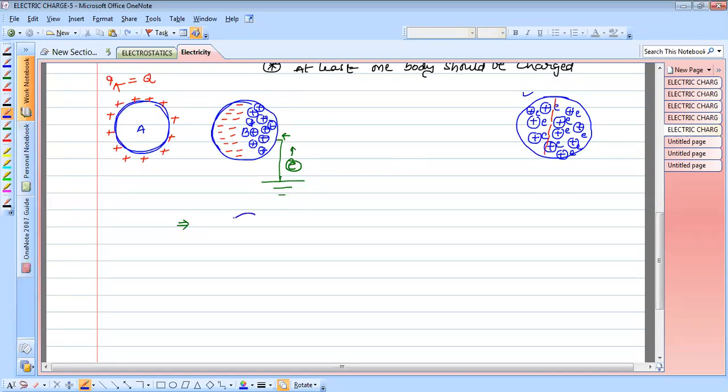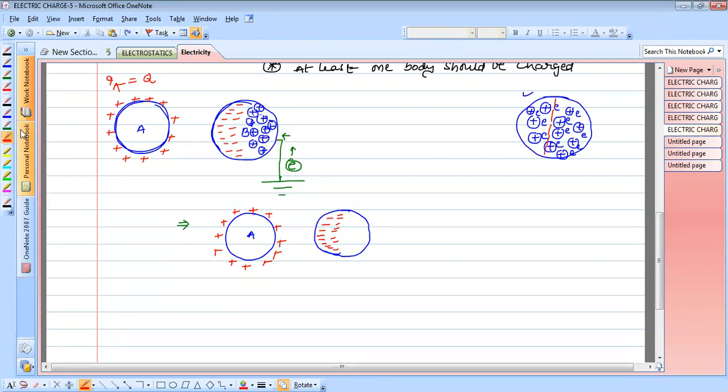So now, till the body is here, now this body B, this region has a negative charge, but this region is neutral.